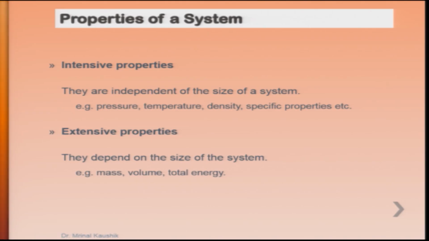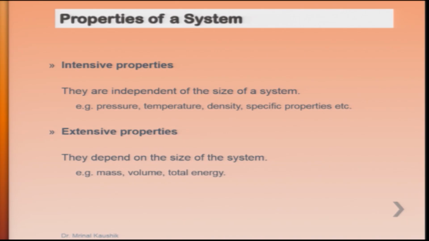The properties of a system can be categorized as both intensive and extensive properties. Intensive properties are those which are independent of mass, such as pressure, temperature, density, and specific properties. Extensive properties are those which are dependent upon mass.